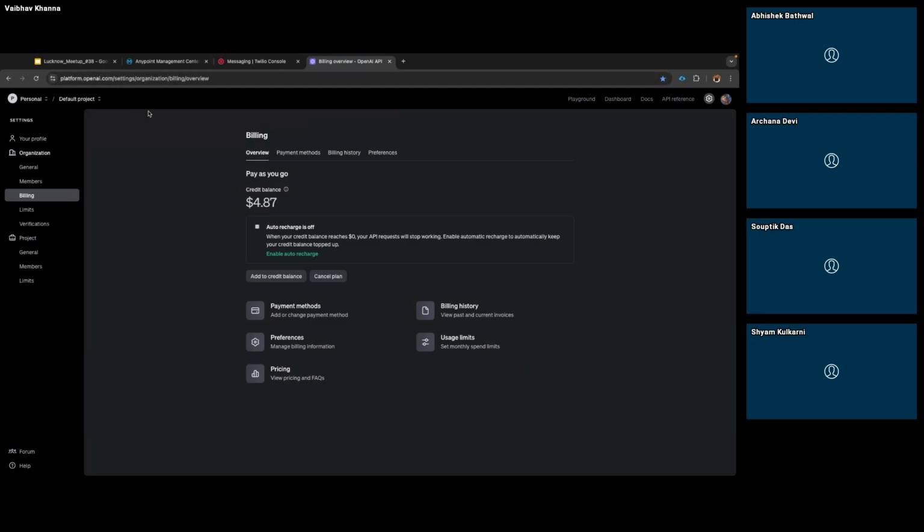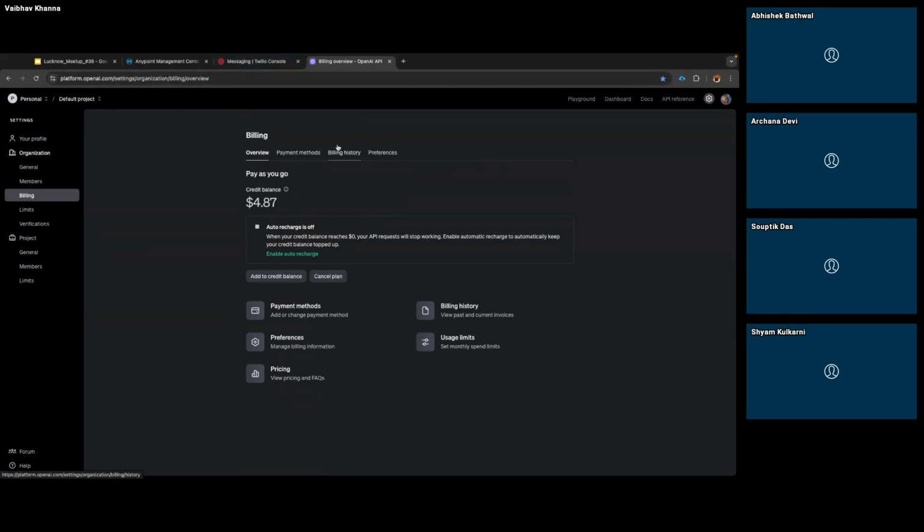Now you can use ChatGPT using the browser, that is free of cost. But in case of API, you need to recharge it, or you need to pay for it. For example, I paid $5, and with each and every API hit, this credit balance gets reduced. I will also show you how it gets reduced.